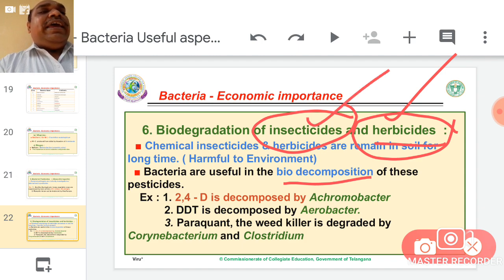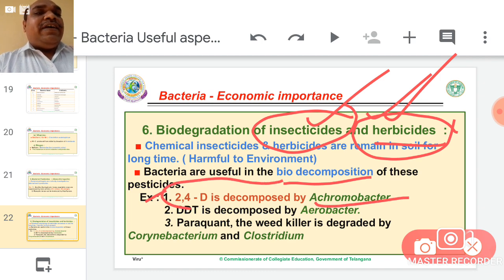But excess usage of these insecticides and herbicides is very harmful to the soil and environment. For example, herbicide 2,4-D. It is a popular herbicide used by farmers. 2,4-D means 2,4-dichlorophenoxyacetic acid.